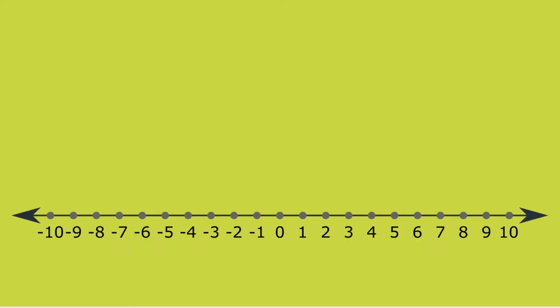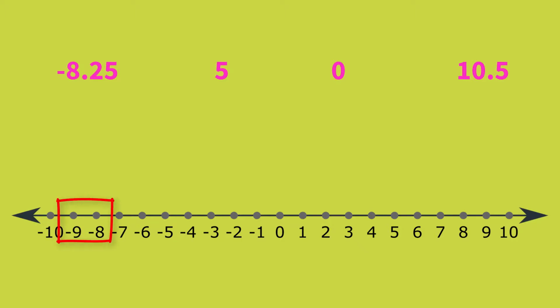Let us see examples to place some given numbers on this real number line. We will try to place the following numbers: -8 1/4, 5, 0 and 10.5. -8 1/4 lies between -8 and -9. It lies at a quarter point away from -8 towards its left.